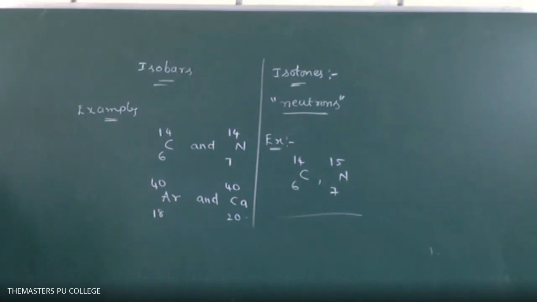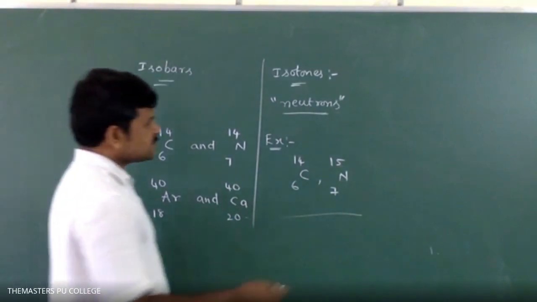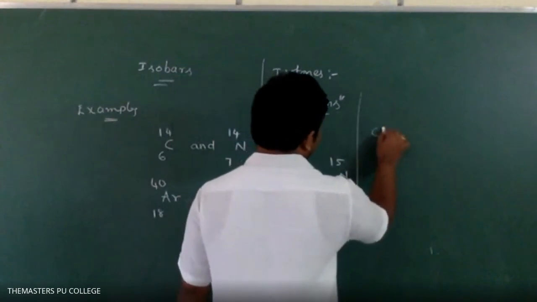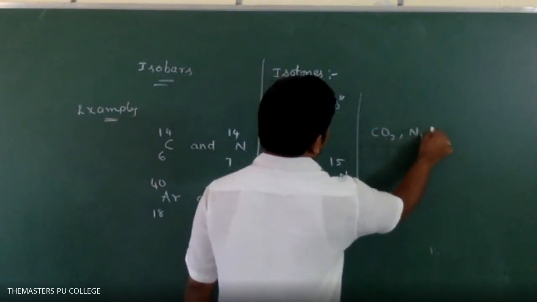Isosters, you know? Isosters means molecules with the same atomicity and the same number of electrons. For example, CO2 and N2O.